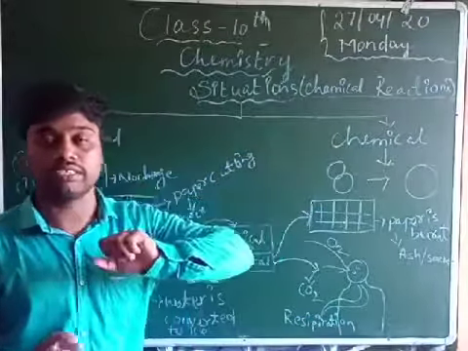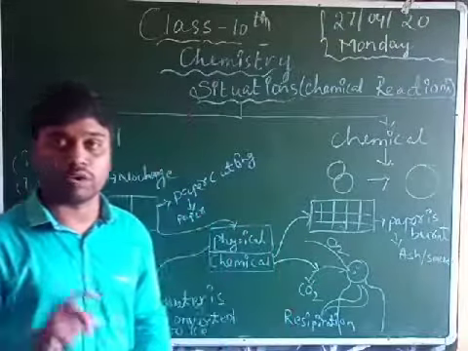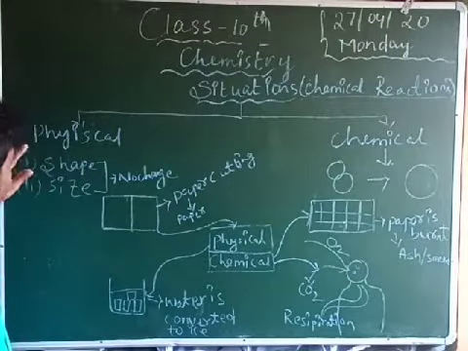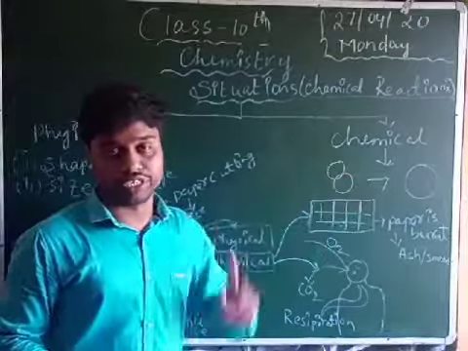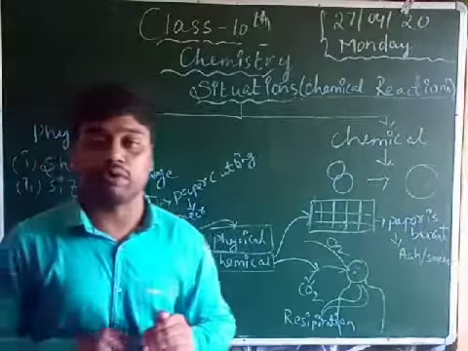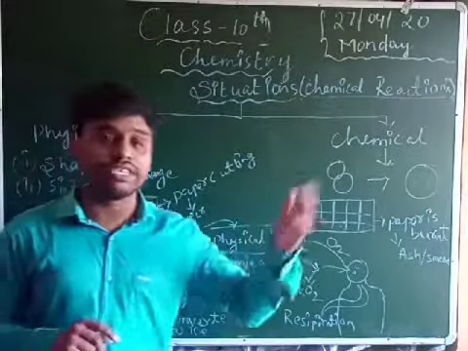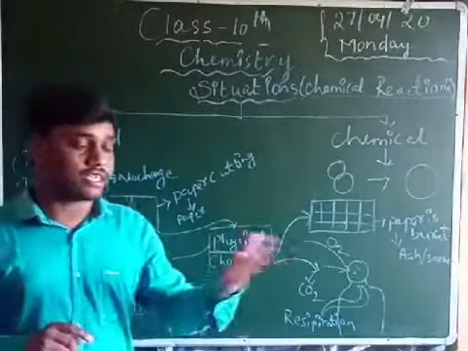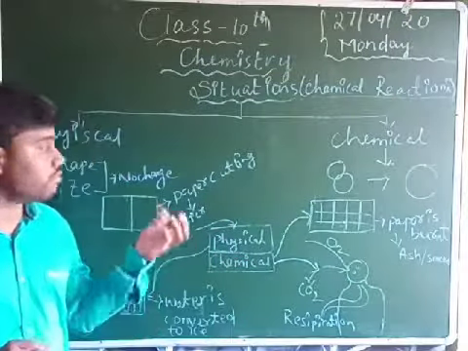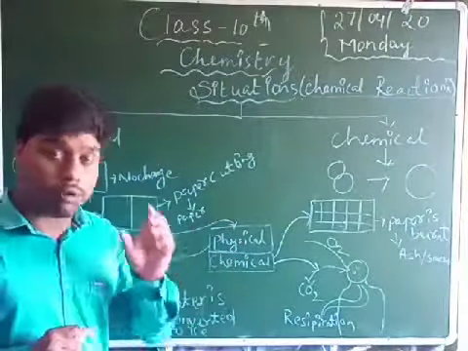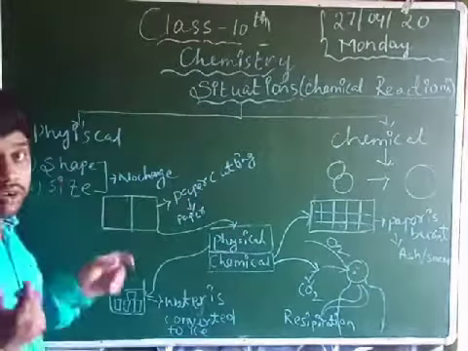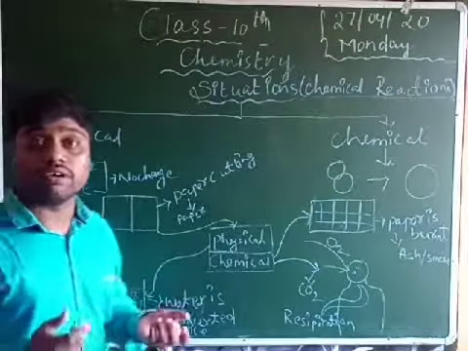These situations you have already read in previous classes, now once again you can repeat. This is a physical situation and this is a chemical situation. Physical properties you already read in ninth class. Physical properties means state changes and shape changes, for example liquid, gas and solid. These properties can change but the matter does not change. The shape and size do not change. This is only physical properties.